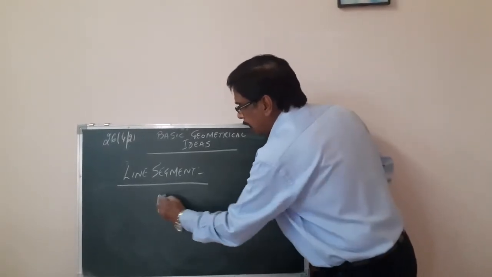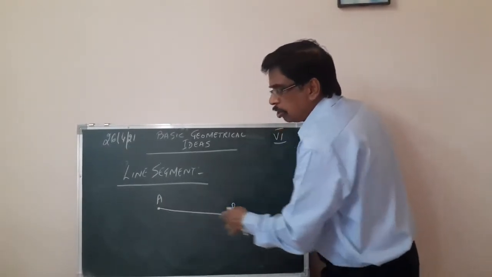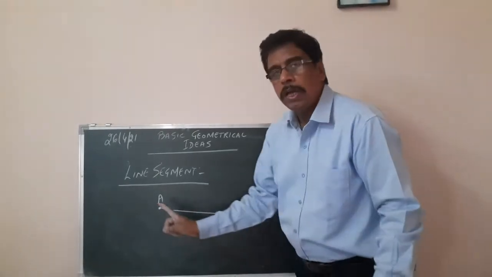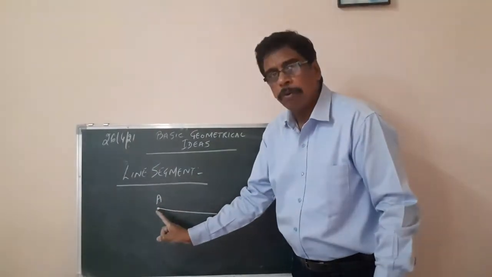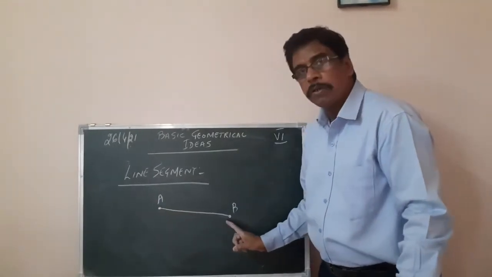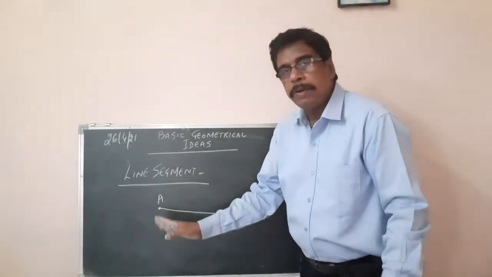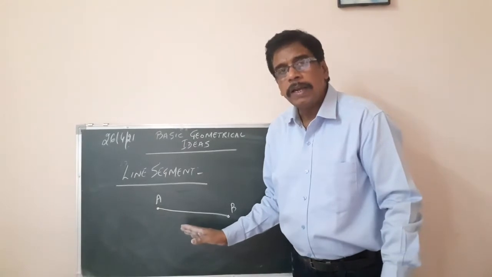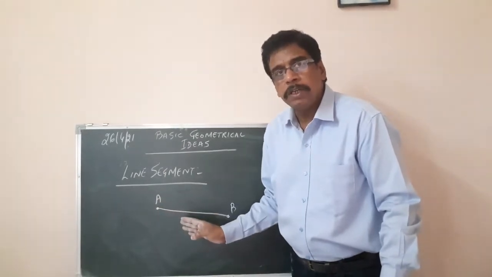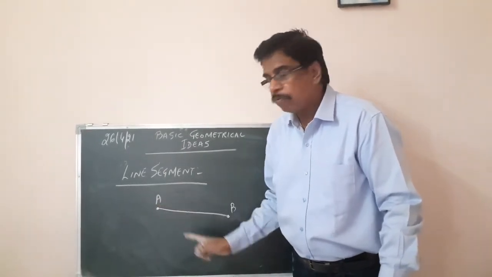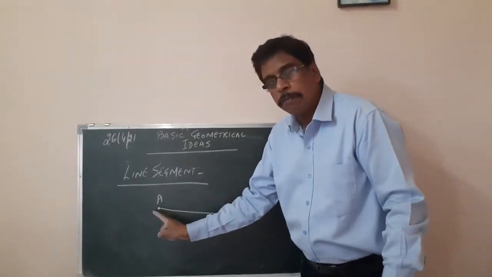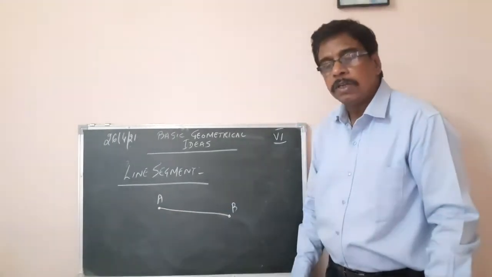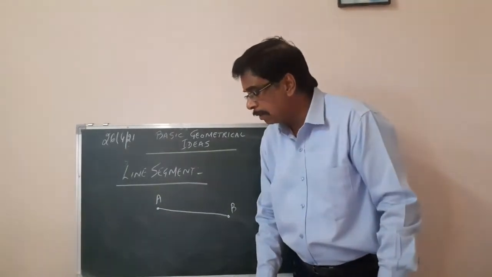You can name it as A and B. A straight line. This is called line segment. It has a starting point, it has an ending point. For example, if we draw a line of 7.4 centimeters, we know the exact measurement of it, 7.4. We have a starting point, we have an ending point. This is known as a line segment.